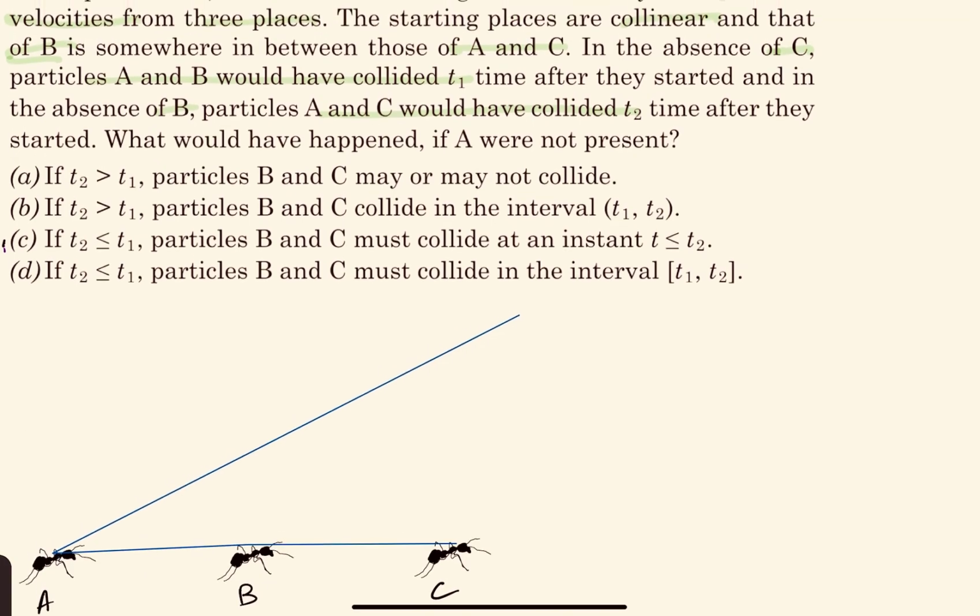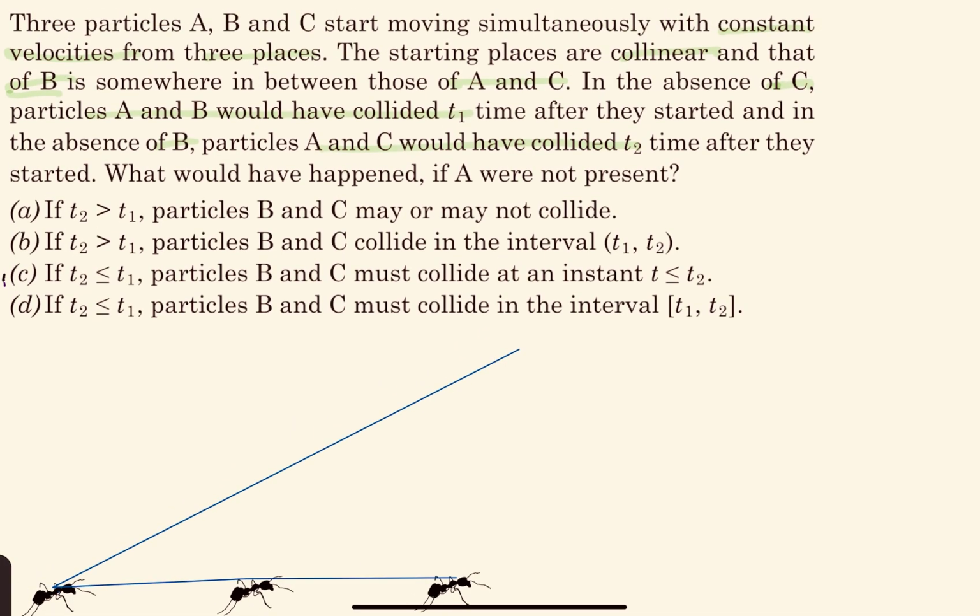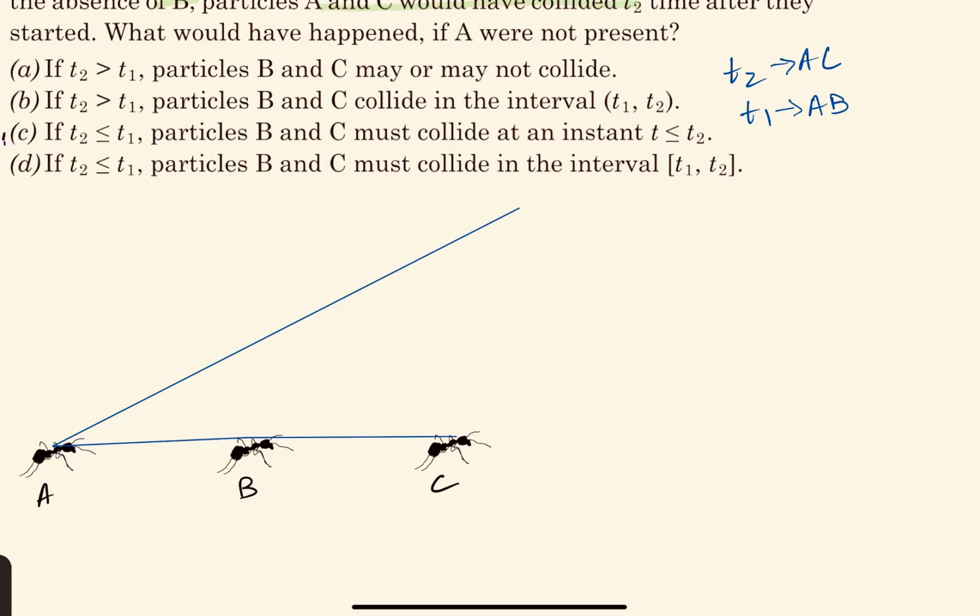T2 is the collision between A and C, right? And T1 is the collision between A and B. Okay. So between A and C, collision happens, let's say at some time T2. So that time must be later, right?